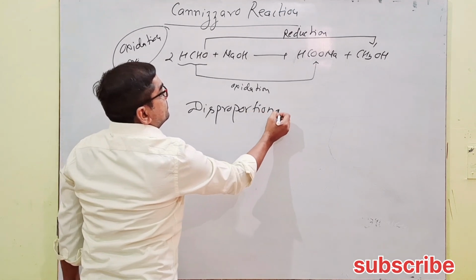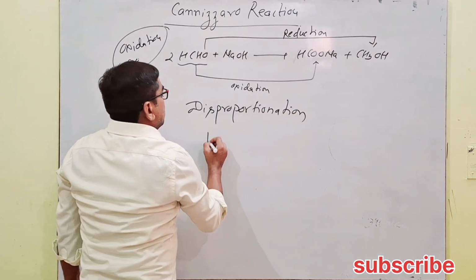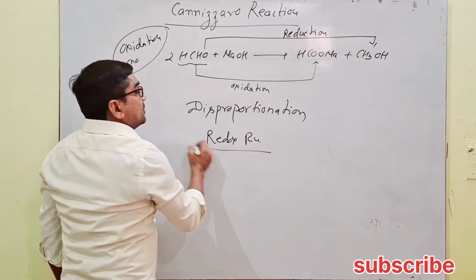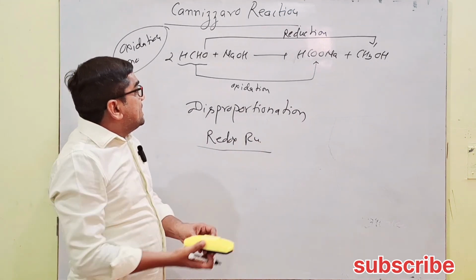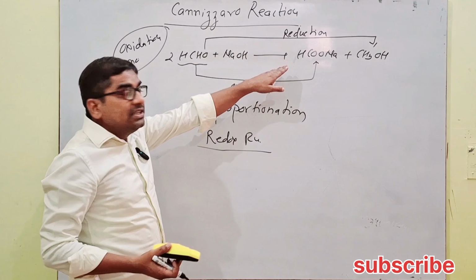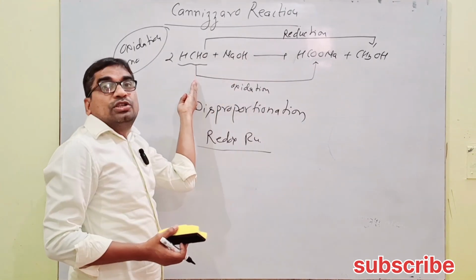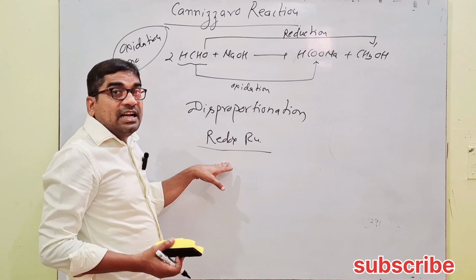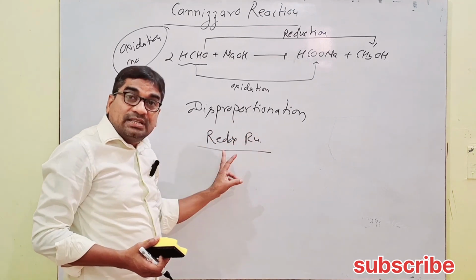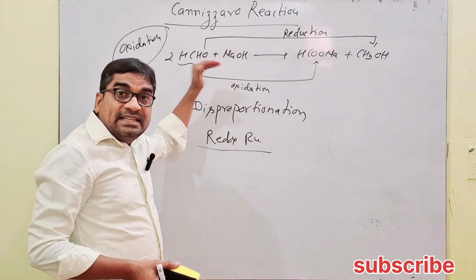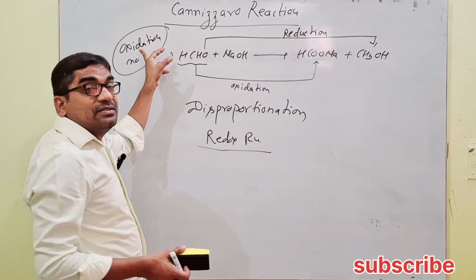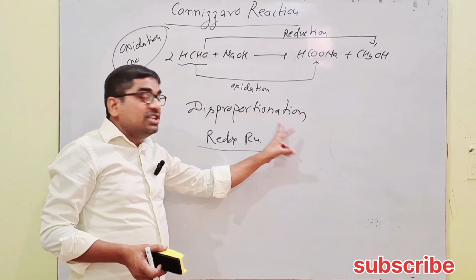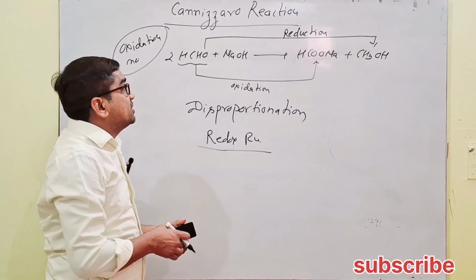Disproportionation redox reaction. What does it mean? When there is oxidation and reduction of the same molecule in a chemical change, it falls in the category of disproportionation redox reaction. So the Cannizzaro reaction, on the basis of oxidation number, belongs to the disproportionation category of redox reactions.